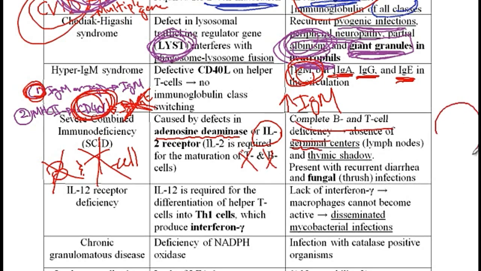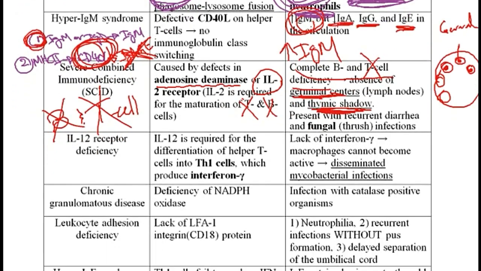absence of germinal centers in lymph nodes. So if you had a lymph node, in the peripheral cortex we had all these follicles, and at the centers we had activated mature B cells, and they were called germinal centers. So germinal centers would be absent in these patients because B cells cannot undergo maturation. And at the same time, the thymus is the site of maturation for T cells. So since there are no T cells either, there is the absence of the thymic shadow in these individuals.